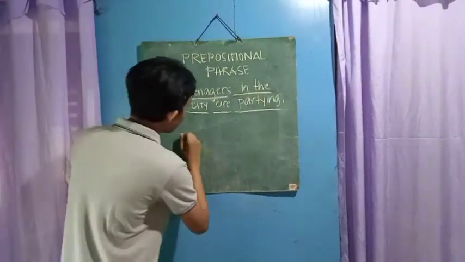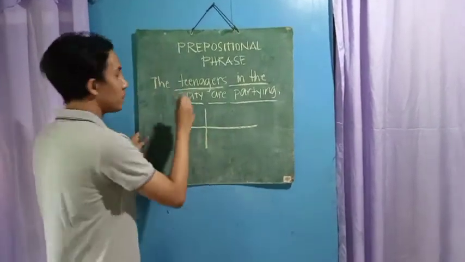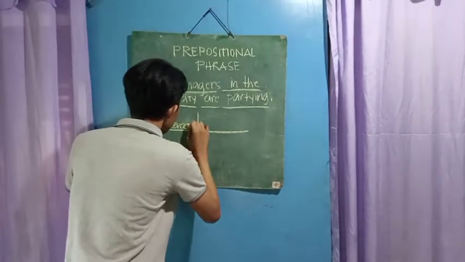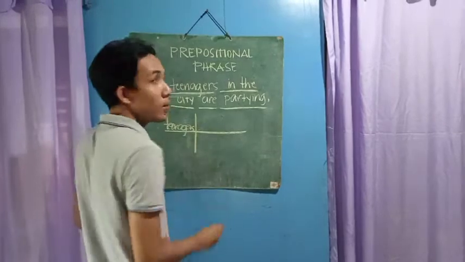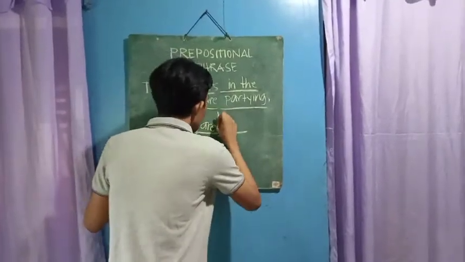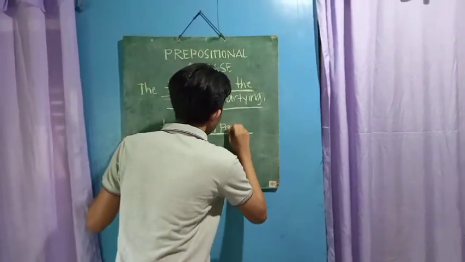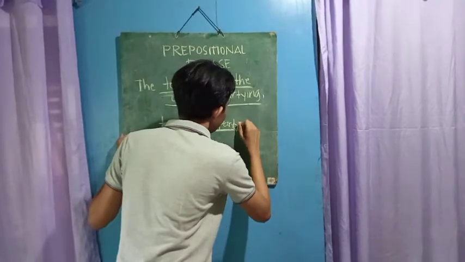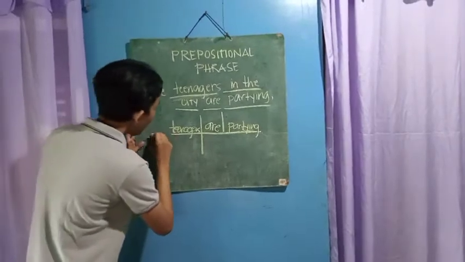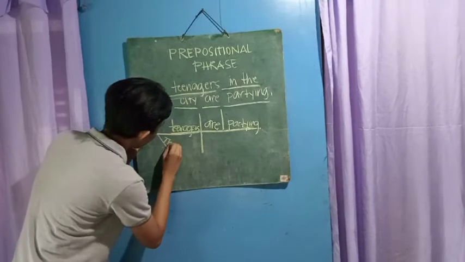First, we draw a horizontal line and then a vertical line. First, we put our subject teenagers and our linking verb are here. And then a straight line to separate the direct object from the verb and the subject. We put the direct object partying here. Next, we put the determiner the below our subject.